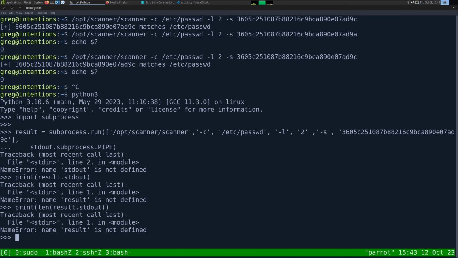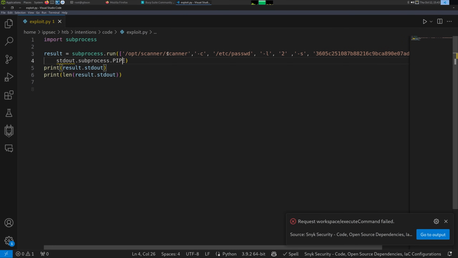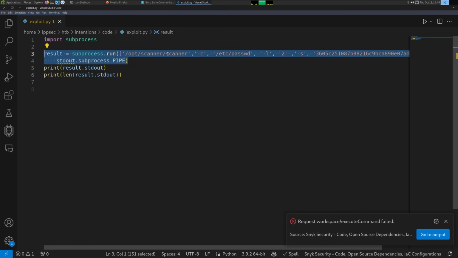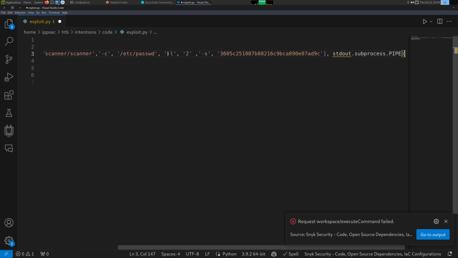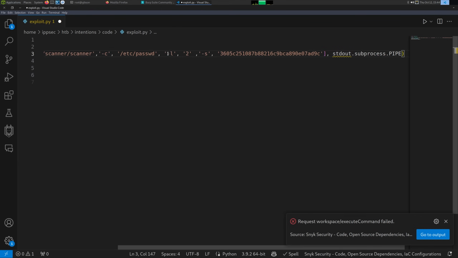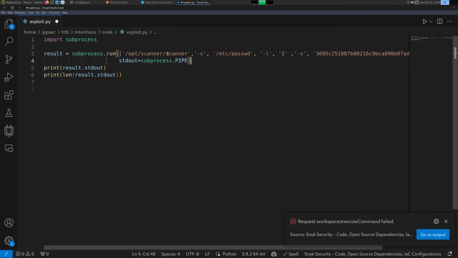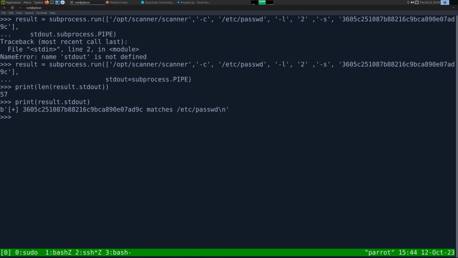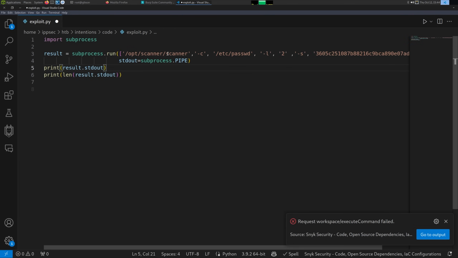Result is not defined. What? I guess it doesn't like it being on 2 lines. subprocess.run, stdout is equal to... Oops. That was it. And stdout is 57 characters. And we have it. Awesome. So we actually don't need to do any string match. We can just say if the length is greater than probably 0.